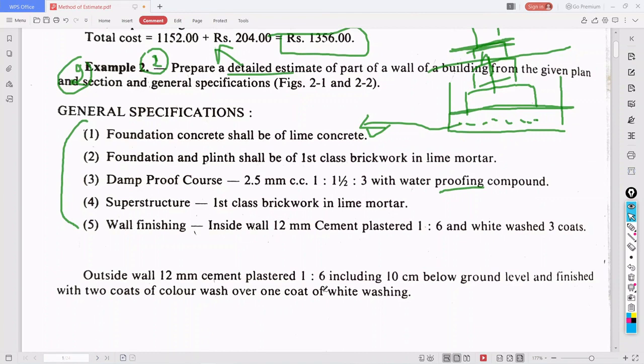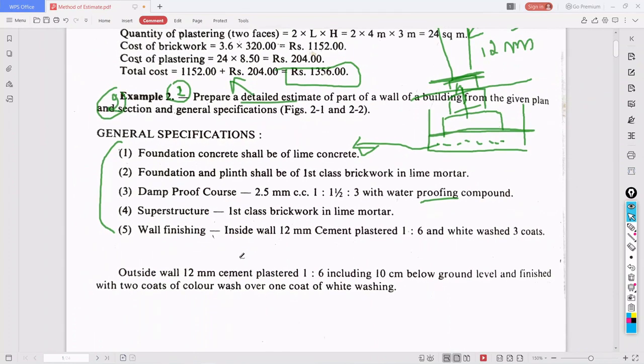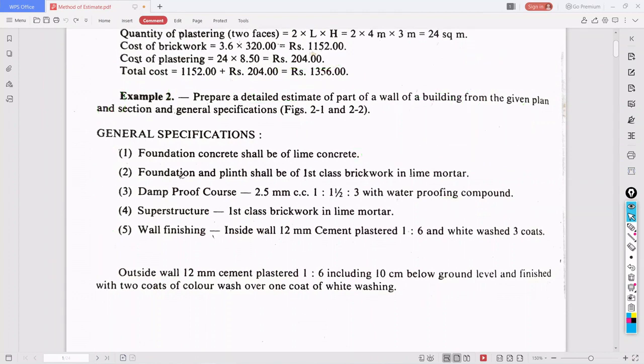Okay, just see it. I'll show you the diagram they have given, then you will understand perfectly. So they have given one diagram. I'll show you just what is the question. We need to prepare a detailed estimate. So the general specification is like this. 1 to 5 are the general specifications. We need to follow these guidelines while we are doing our estimation.